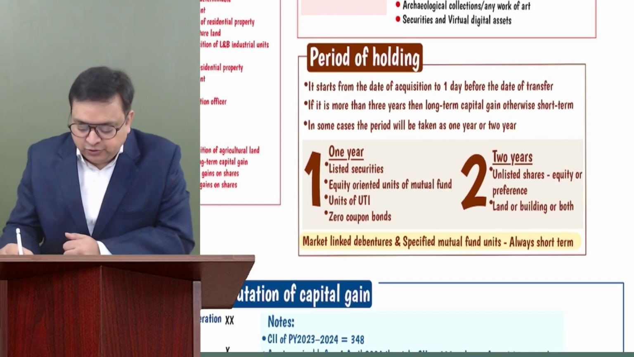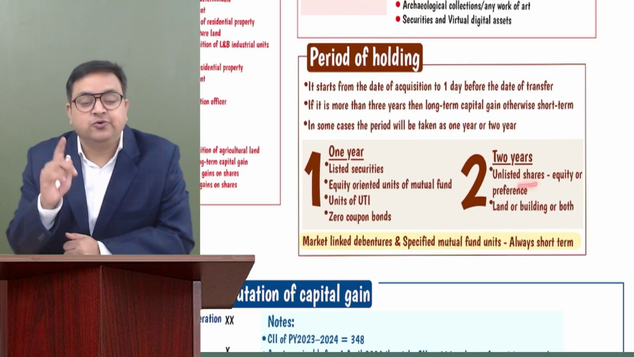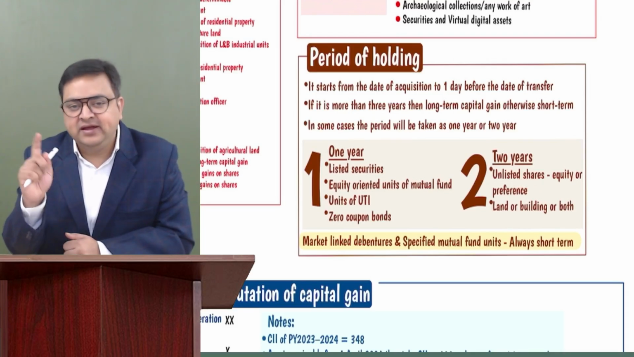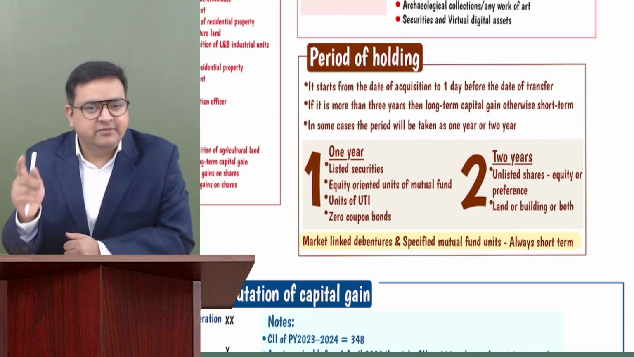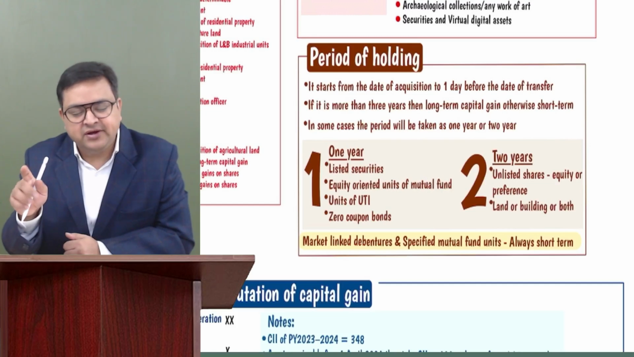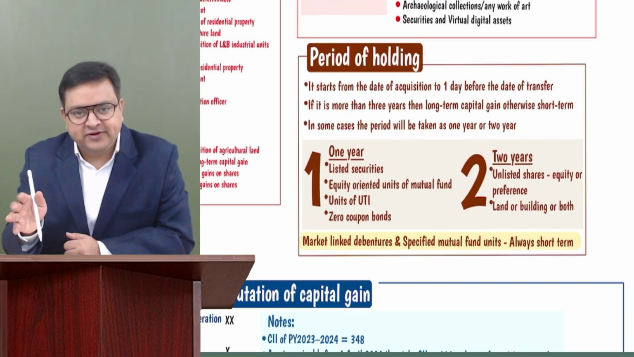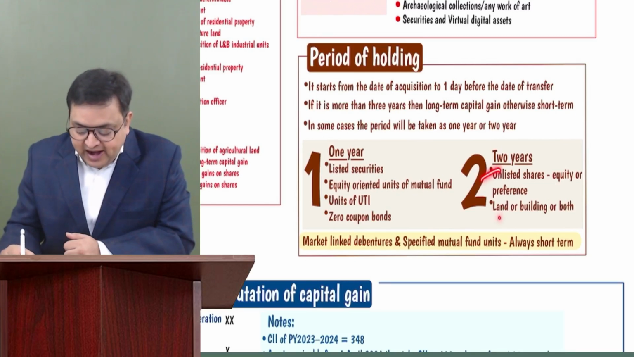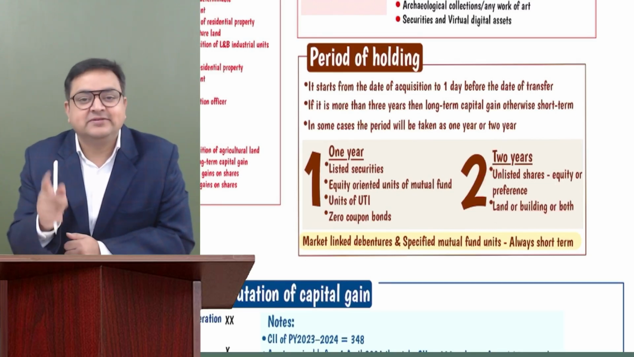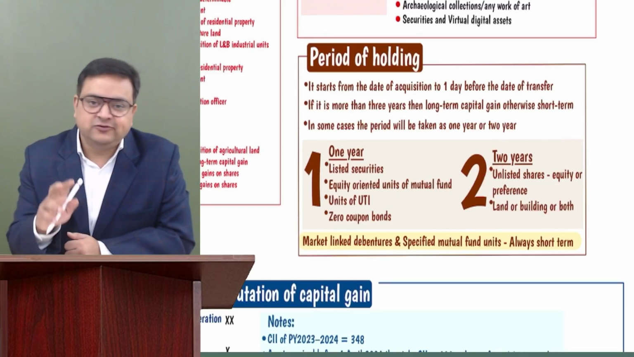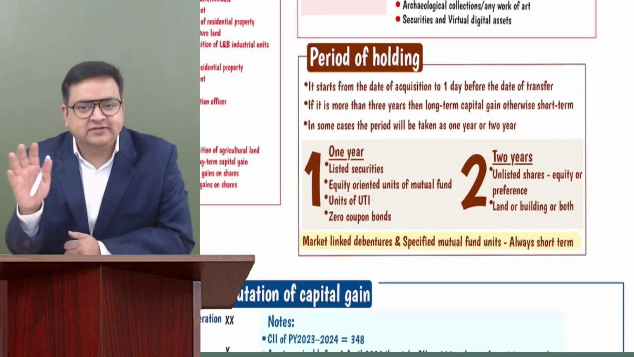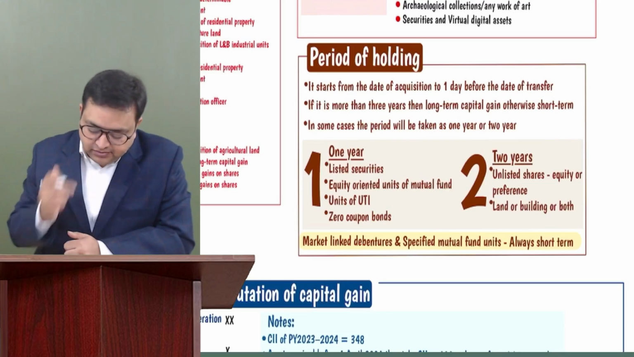long term. 2 years would be for unlisted shares, only for unlisted shares, not for any other unlisted securities. Unlisted debentures, unlisted bonds, etc., would be 3 years. But unlisted shares, equity or preference shares, it would be 2 years. Land or building, please remember, don't make a mistake over here. For land and building, it is 2 years. Got it? And for all other assets, it is 3 years.